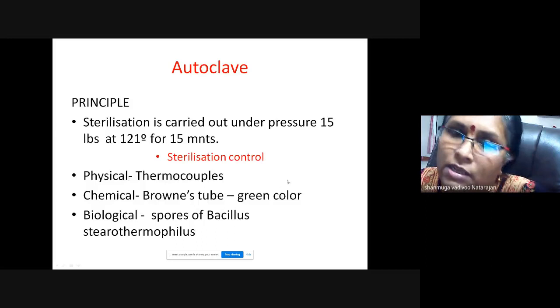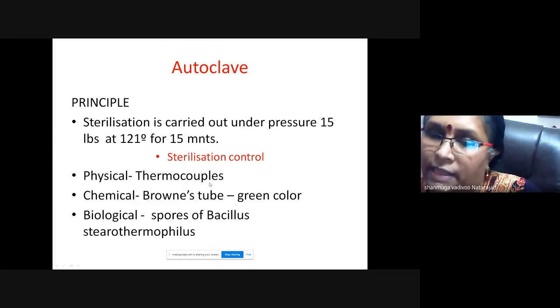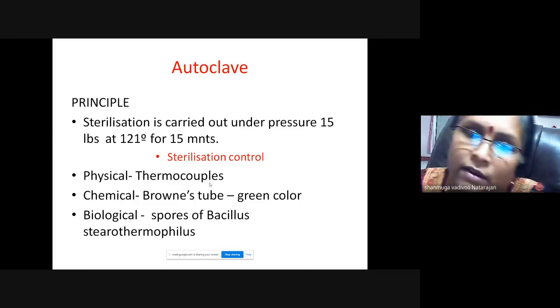So for physical, you use thermocouples, and temperature and pressure gauges will be there outside the autoclave.